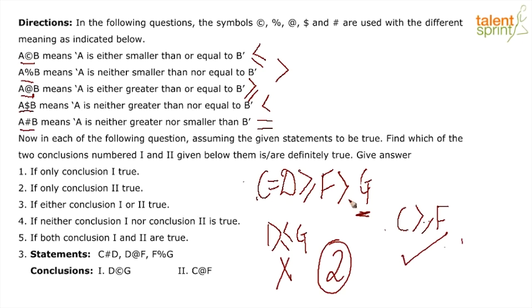In the above inequality, if you just for a moment stop looking at D, this is exactly what you have in front of you, that C is greater than equal to F, because C and D are equal. Whether I put C here or D here is immaterial. Therefore, C or D will both always be greater than equal to F.